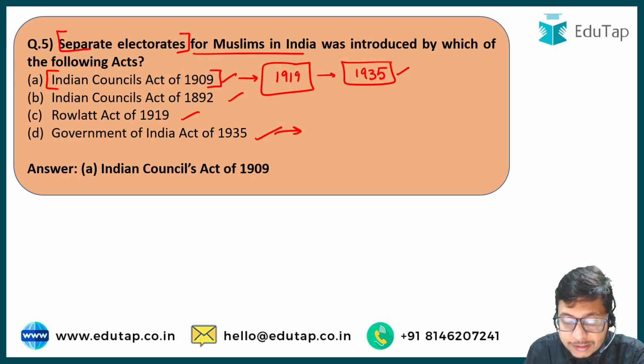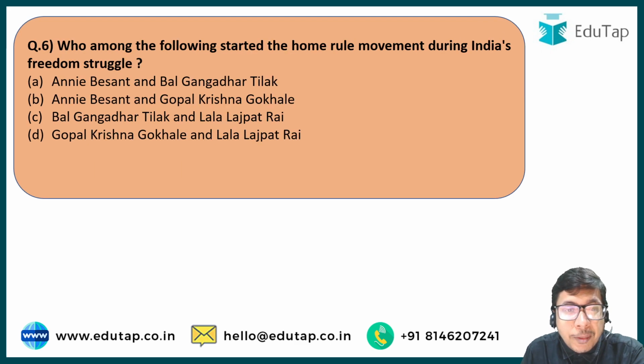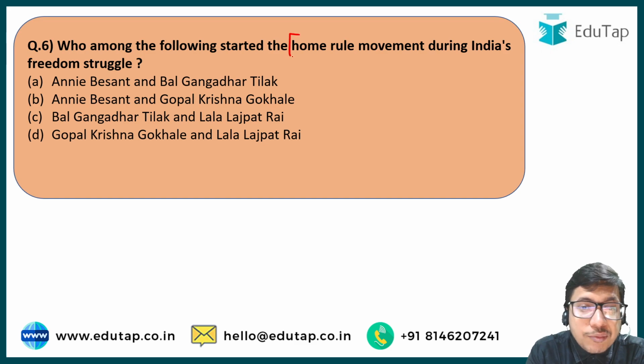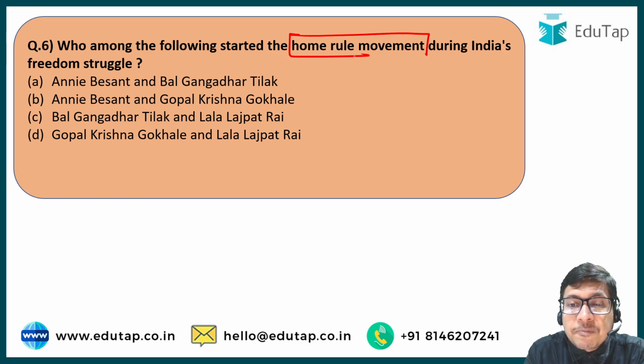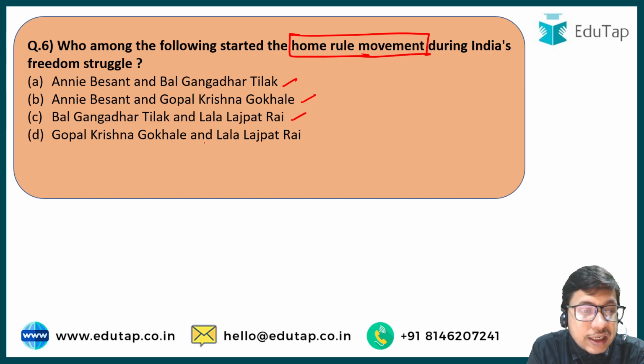Okay, next up is question number 6. Who among the following started the Home Rule movement during India's freedom struggle? Home Rule movement, a very important movement, started in 1915, and this movement was started by whom? Option A, Annie Besant and Bal Gangadhar Tilak. Option B, Annie Besant and Gopal Krishna Gokhale. Option C, Bal Gangadhar Tilak and Lala Lajpat Rai, and option D, Gopal Krishna Gokhale and Lala Lajpat Rai.